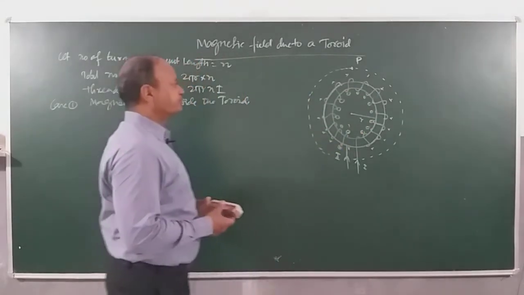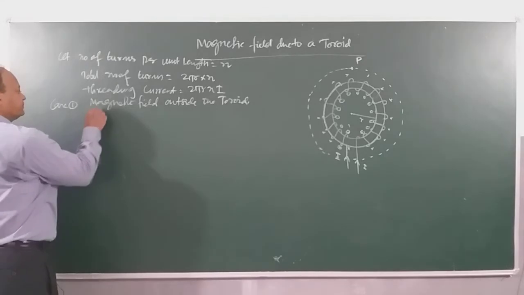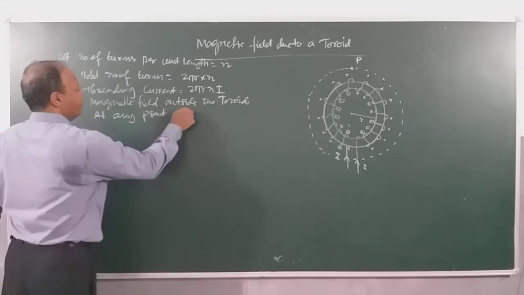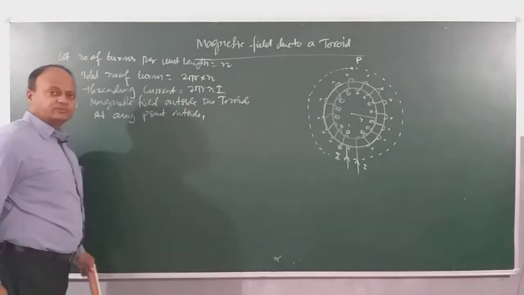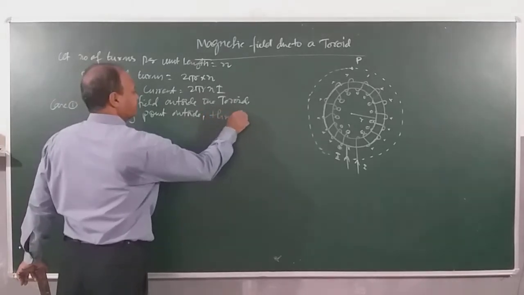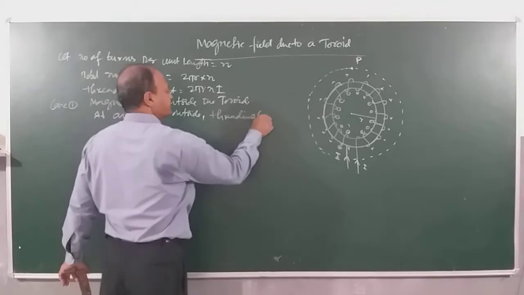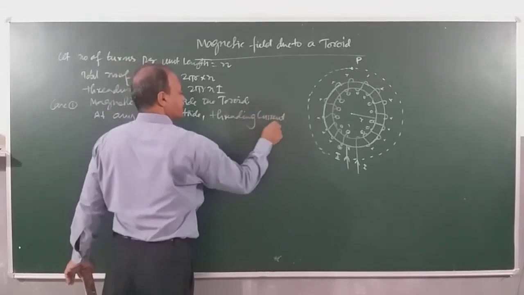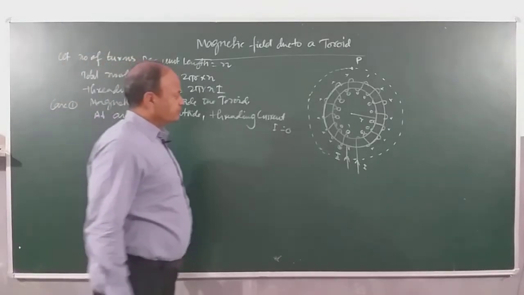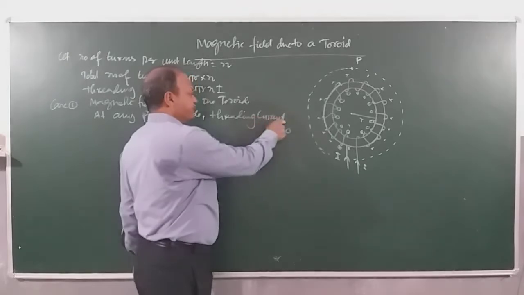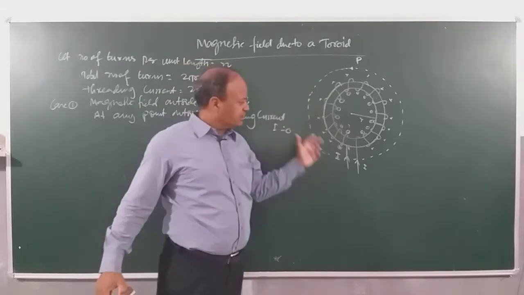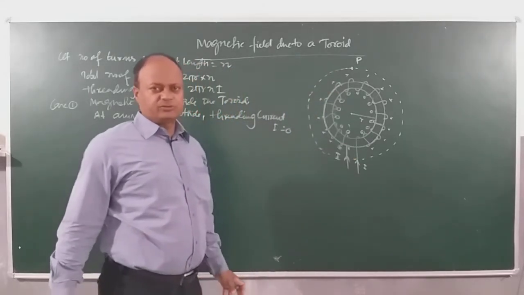Very important. At any point outside, what will be the threading current? Threading current I is equal to how much? 0. At any point outside, if I consider the threading current, I is how much here? 0. Clear?